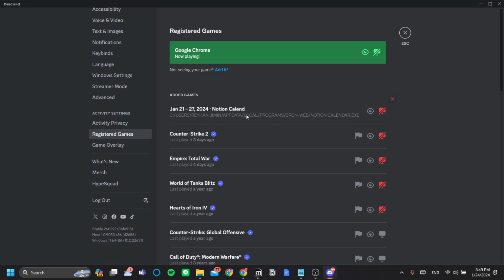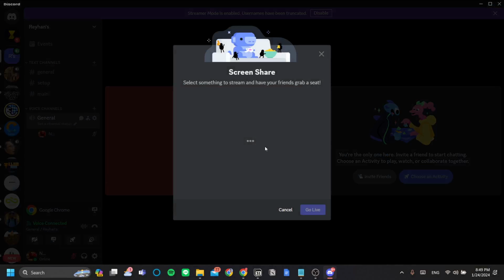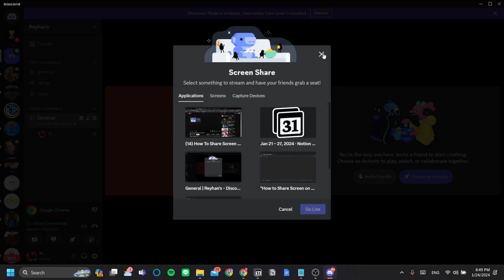Okay, once you've added that to your games, now you can click again, share your screen, wait for it to load. Okay, now it will be available in the applications tab.